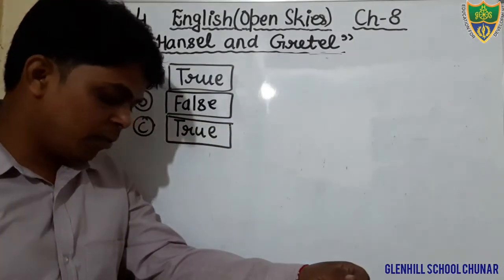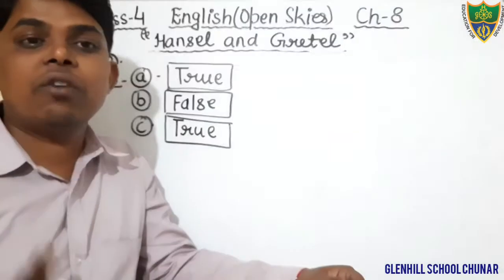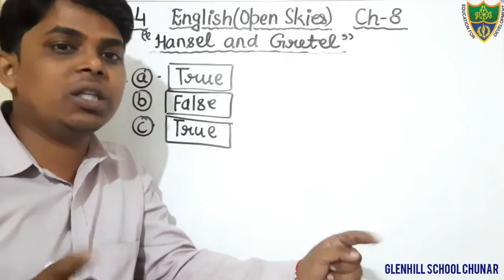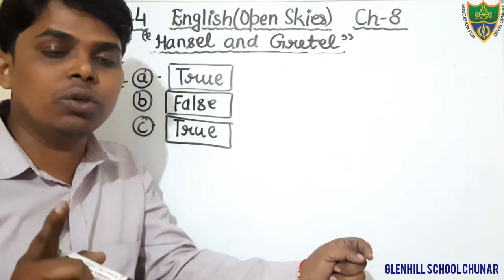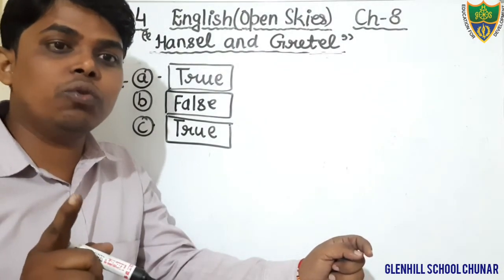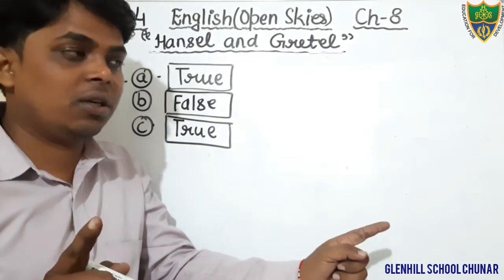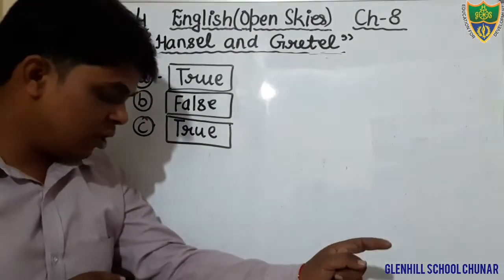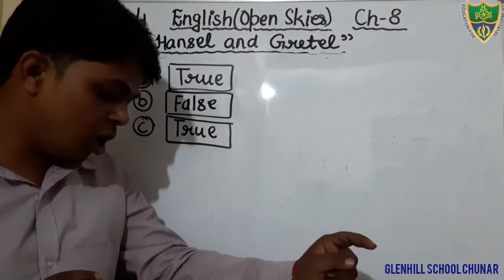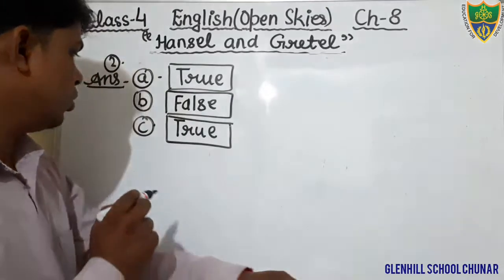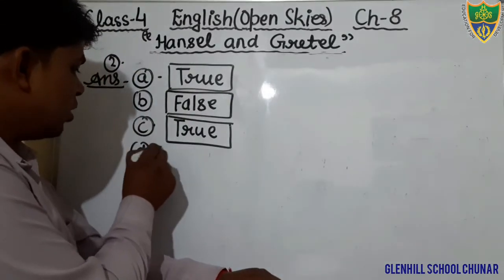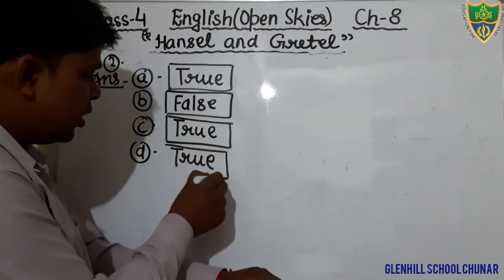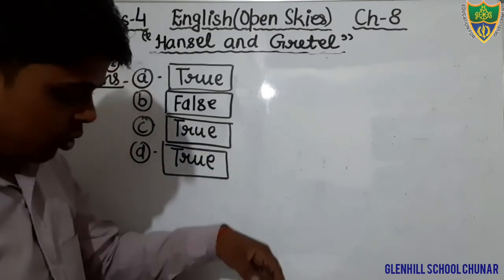The witch locked up Hansel in the cage. Yes, the witch locked Hansel in the cage, but she did not lock Gretel in the cage because she wanted to complete some work with the help of Gretel. So the sentence is given: the witch locked up Hansel in the cage. That is true. Okay, students, just write down the answer number D is true. You will write it in the given box. Come to the next question.